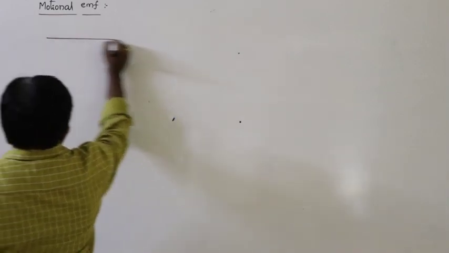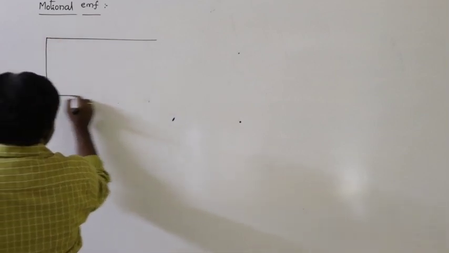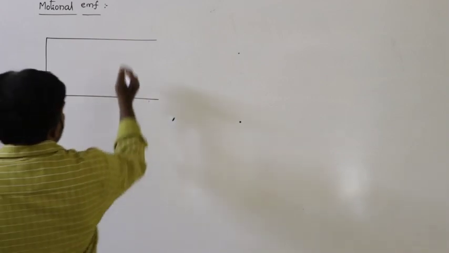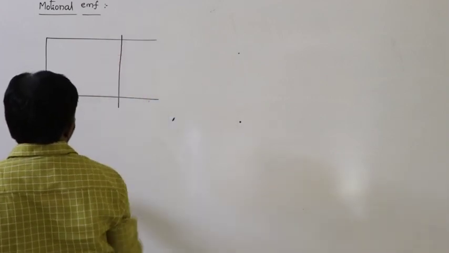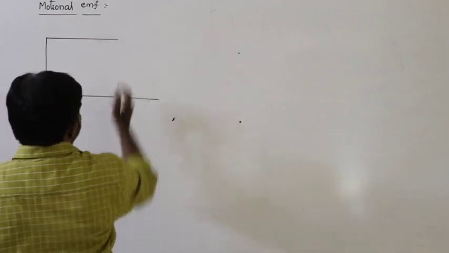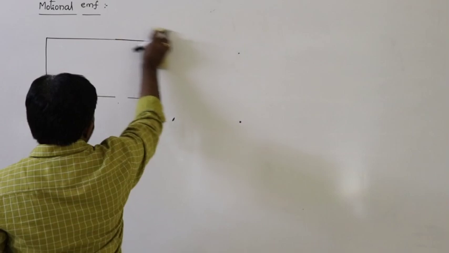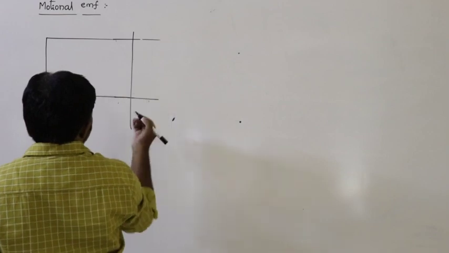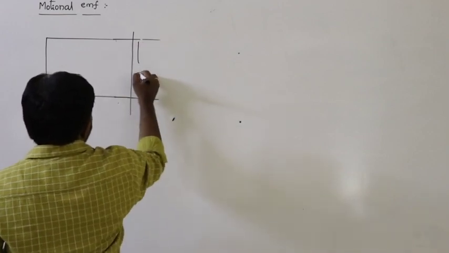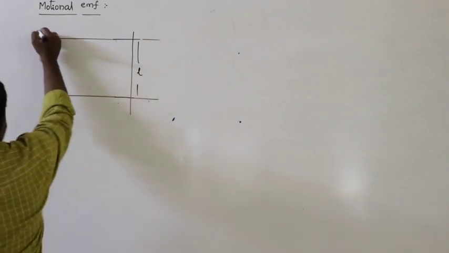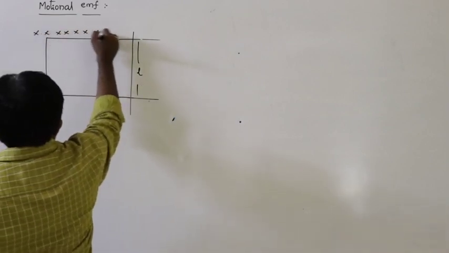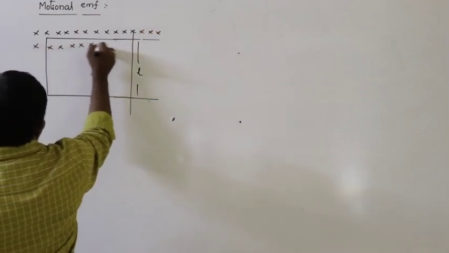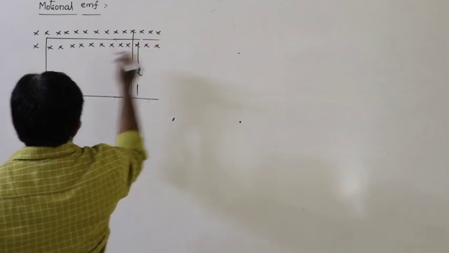For example, this is a U-shaped conductor, and this conductor is free to move on it. Its length is L. And this is the direction of the magnetic field, an inward magnetic field, indicated by the cross.